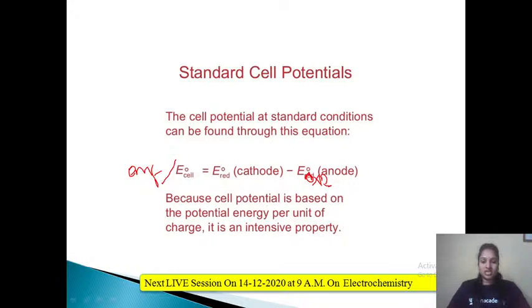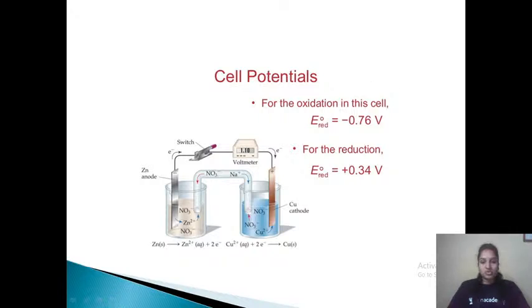One very important thing is that cell potential is an intensive property. I hope in the first year you have studied intensive and extensive properties in the thermodynamics chapter. Cell potential is based on the potential energy per unit of charge, and therefore it is an intensive property. Let us see one example. For the Daniell cell, we can calculate the cell potential.